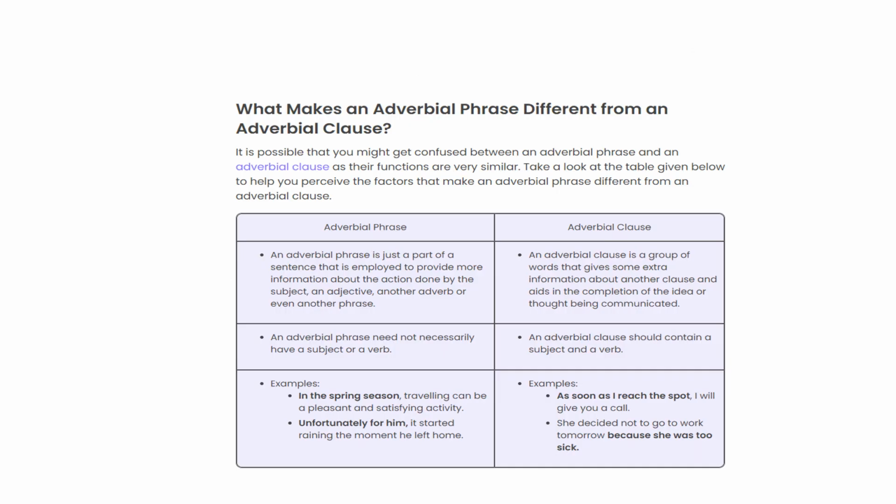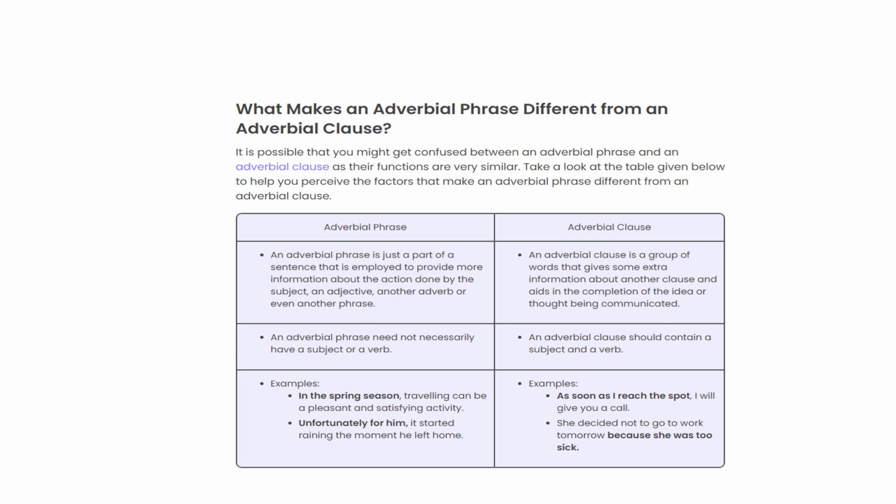What makes an adverbial phrase different from an adverbial clause? So these are the differences. As you can see, an adverbial phrase is just a part of a sentence that is employed to provide more information about the action done by the subject, an adjective, another adverb, or even another phrase. And an adverbial clause is a group of words that gives some extra information about another clause and also aids in the completion of the idea or thought being communicated.